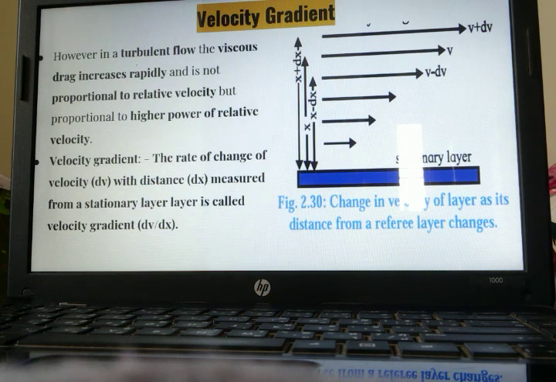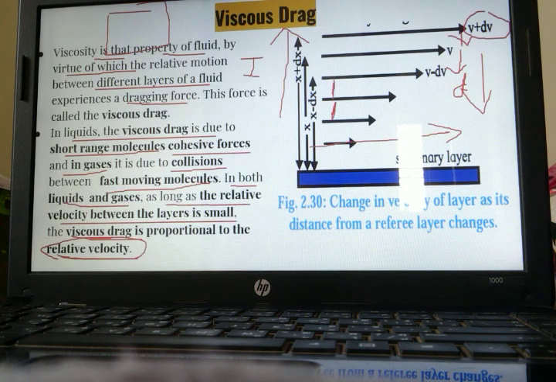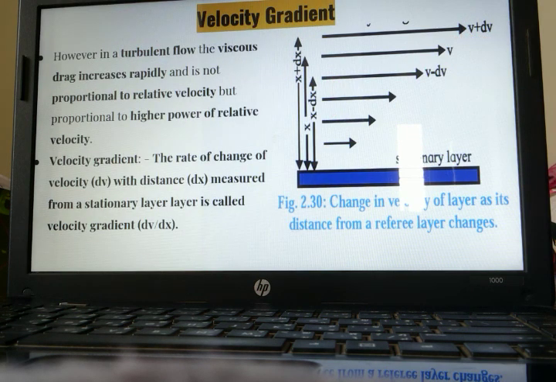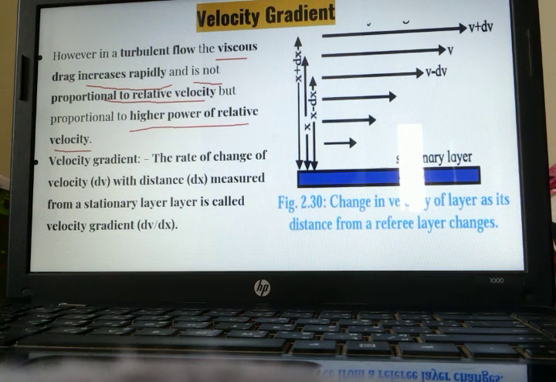Now, turbulent flow. We were talking previously about streamline flow. ये जो flow के बारे में बात कर रहे थे, that was streamline. But in turbulent, what happens? The viscous drag increases rapidly. Viscous drag बहुत increase हो जाता है. Okay. In this case, it is not proportional. Viscous drag is not proportional to relative velocity, but is proportional to higher power of relative velocity.